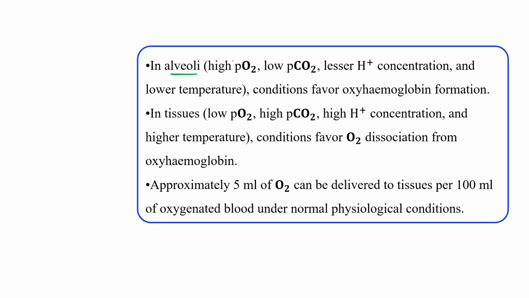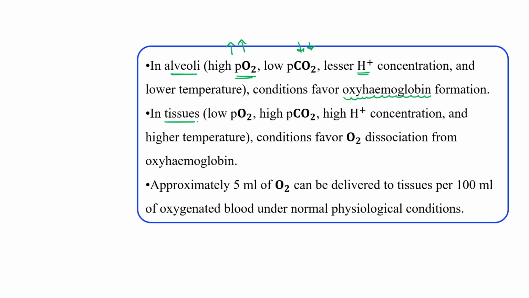Now, in alveoli, as we have already discussed in the previous slide, what is the concentration or partial pressure of oxygen? It is high. High partial pressure of oxygen and low partial pressure of carbon dioxide are present in alveoli in inhaled air, and obviously lesser hydrogen ion concentration and low temperature. So these conditions favor the formation of oxyhemoglobin. Very quickly oxygen diffuses from the alveoli towards the blood side, and forms oxyhemoglobin by combining with the hemoglobin.